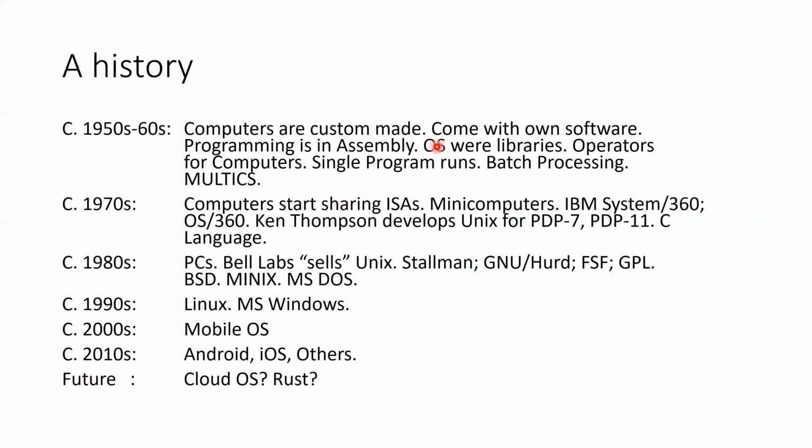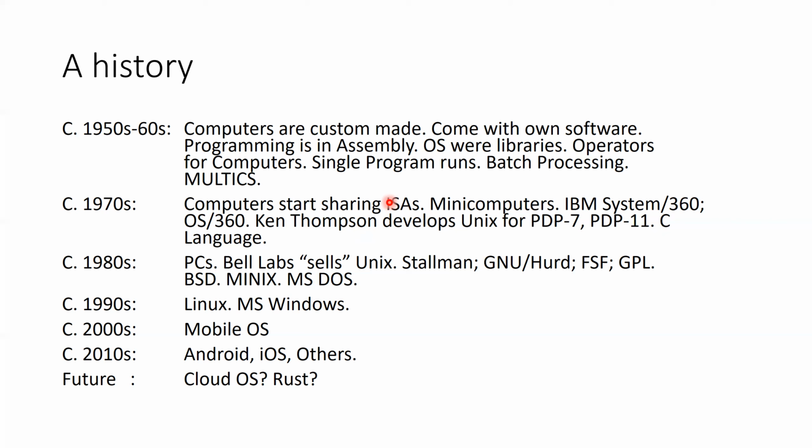Then they started providing libraries for commonly used tasks, and then these libraries were further enhanced and they became operating systems. These commonly used tasks basically included communicating with hardware, doing I/O, writing and reading from the hard disks, doing memory management, etc.